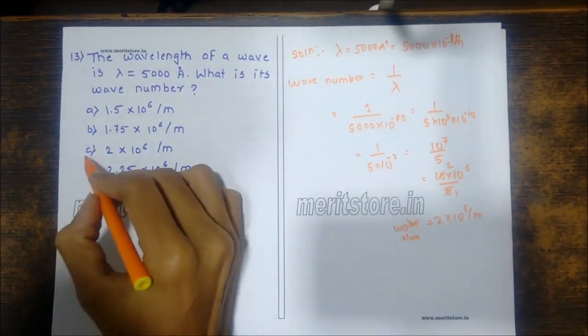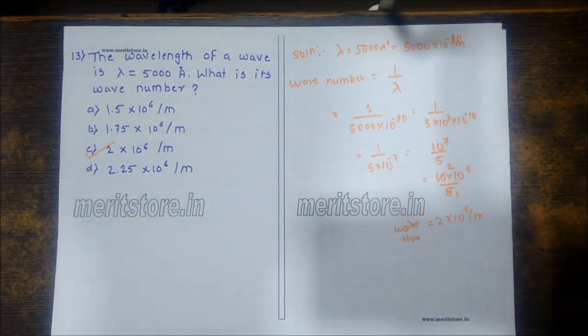Wave number, it is 2 into 10 raised to 6 per meter. C is the correct option.